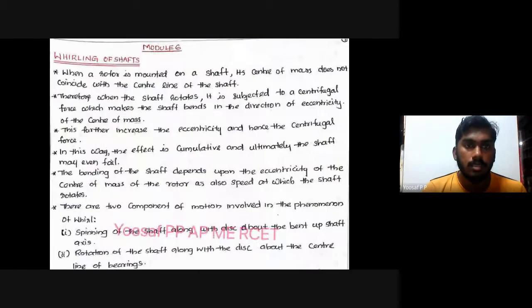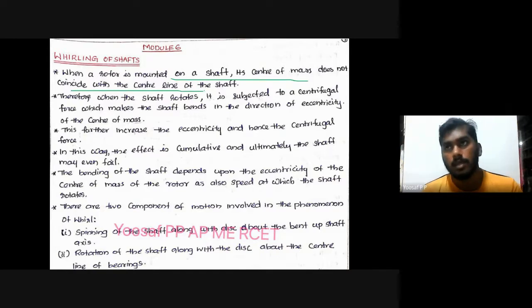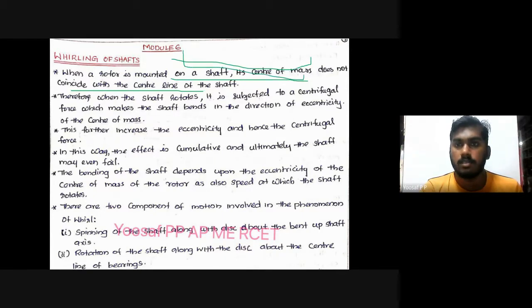Let us see what we mean by whirling of shaft. When a rotor is mounted on the shaft, its center of mass does not coincide with the center line of the shaft. If you consider a shaft of length L, the geometrical axis will be the same as the axis of the shaft.